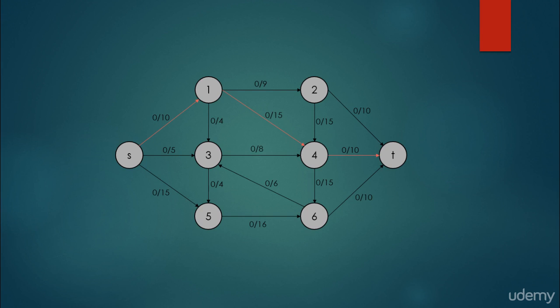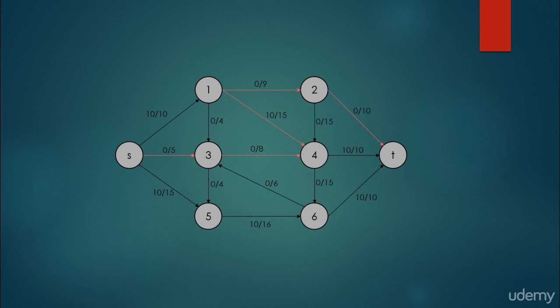So the algorithm tries to find all the augmenting paths. For example, here's an augmenting path. We calculate the bottleneck. It is the minimum capacity of the edges that are in the shortest path from S to T. For example, in this situation, there are 3 edges, and we have to find the minimum. It is 10. And we flow this amount through the network, so we update the edges. Here's another augmenting path. We have to find a bottleneck, which will be 10, and we flow these 10 units.